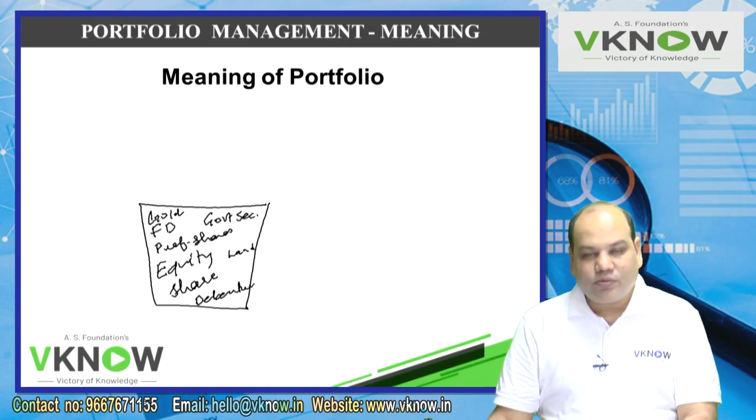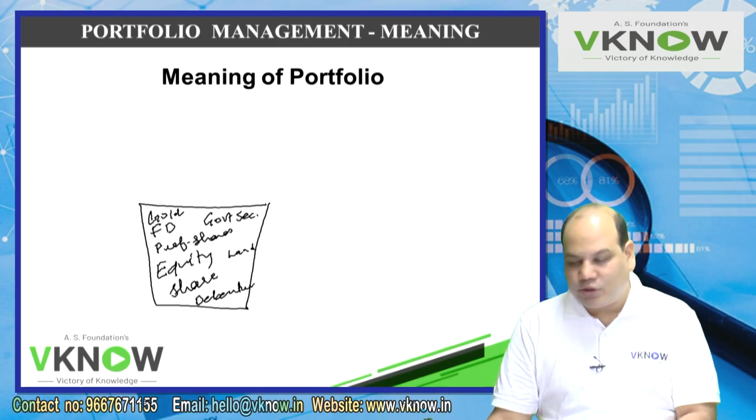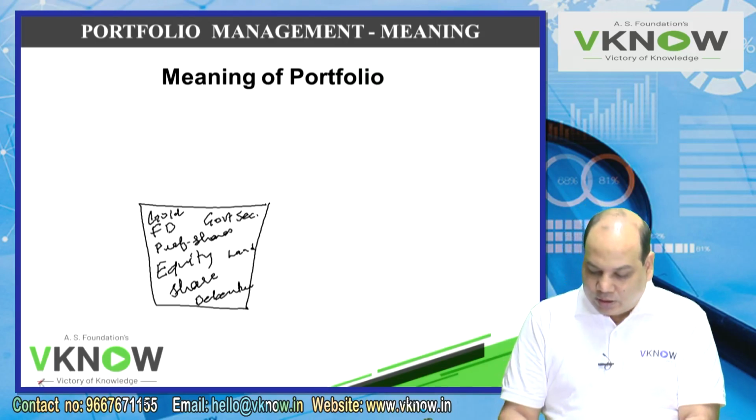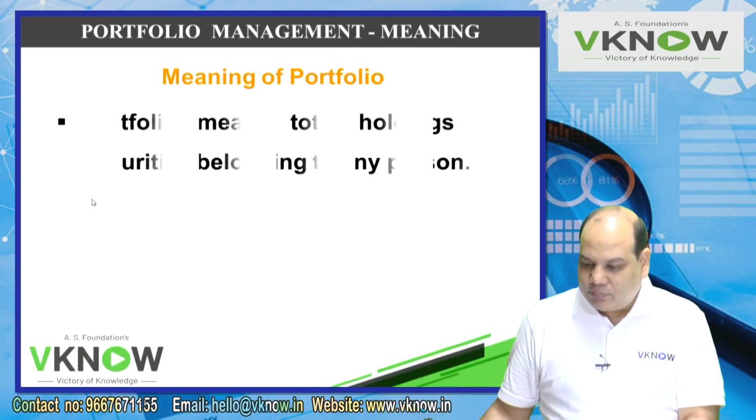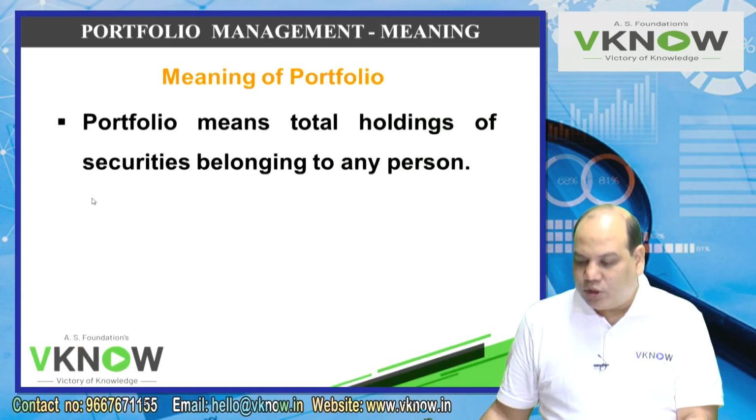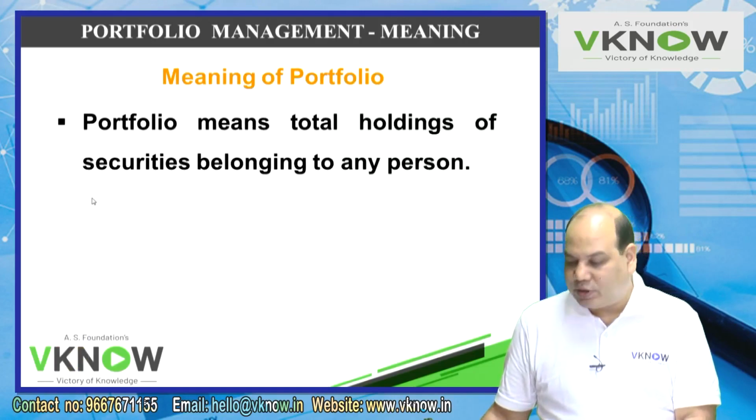So all these different types of securities, different types of assets held by an investor is called portfolio. So portfolio may have 2 or more securities. Portfolio means total holding of securities belonging to a person.